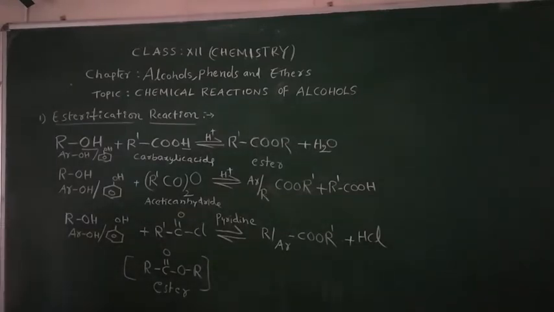In this, one important chemical compound is salicylic acid. From salicylic acid we can prepare aspirin. That one important reaction I will write now.